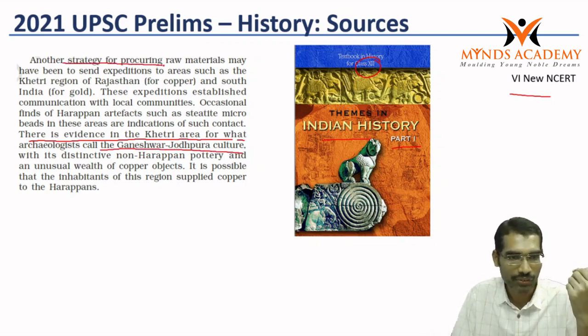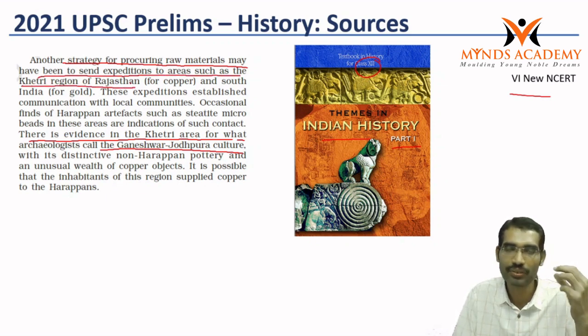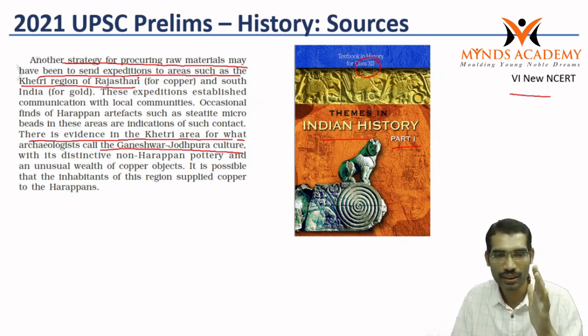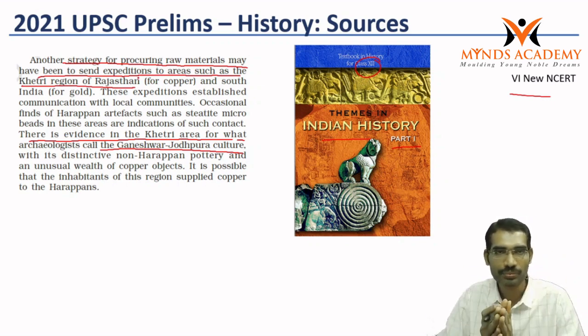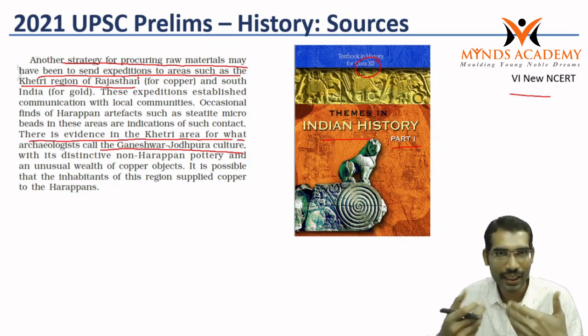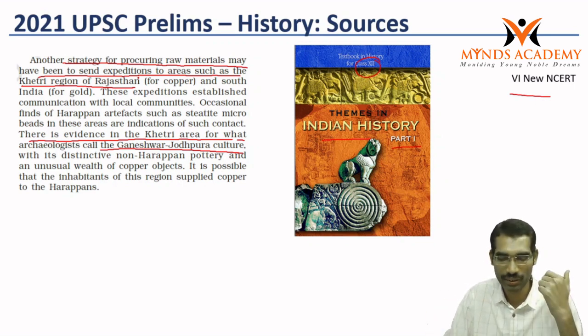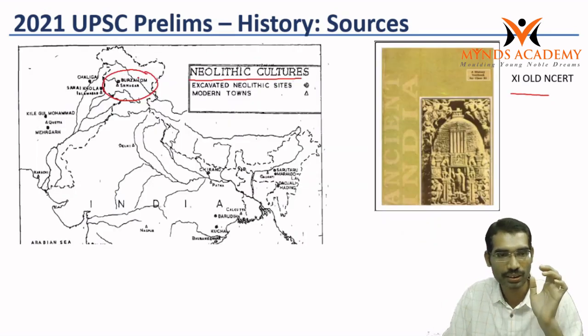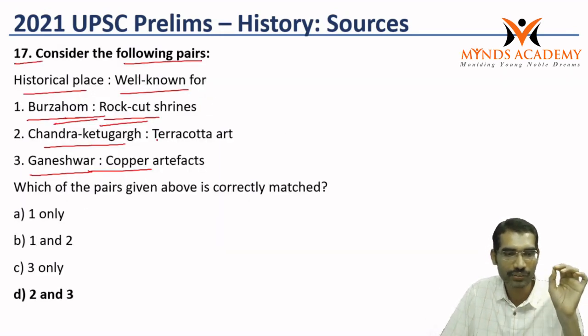Another strategy for procuring raw materials may have been to send expeditions to areas such as the Khetri region of Rajasthan. So this shows that the people from Ganeshwar exported raw material to the Indus people. This is known for copper, so copper artifacts were identified here.